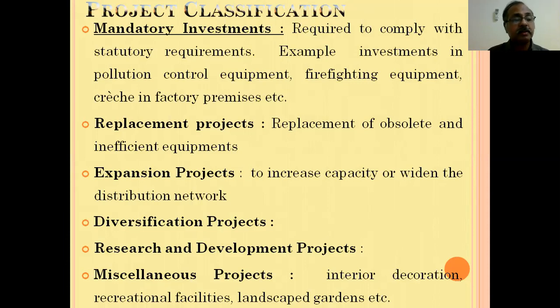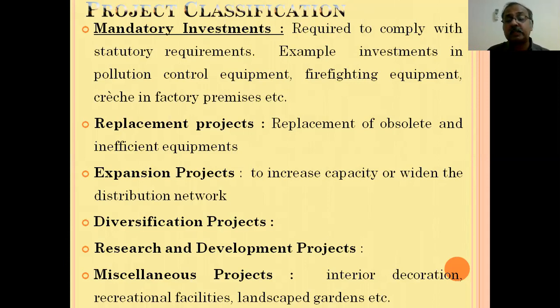Then the second one is replacement projects. That means replacement of obsolete and inefficient equipment. Due to technological upgradation or innovation, our plant, machinery or technology may be outdated or obsolete. So we are required to replace it with new technology, machinery and plant, etc., to improve our efficiency. So the second type of project is replacement projects.